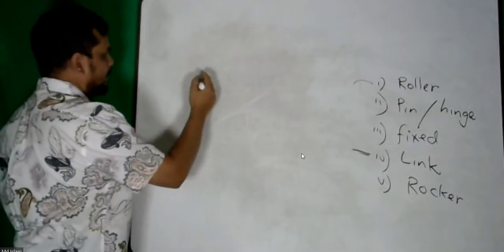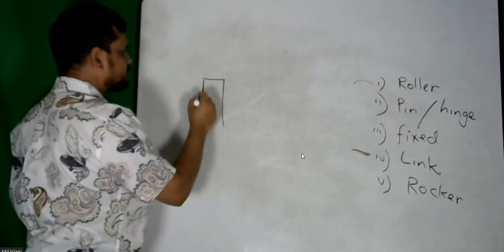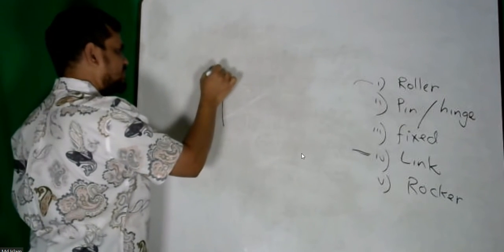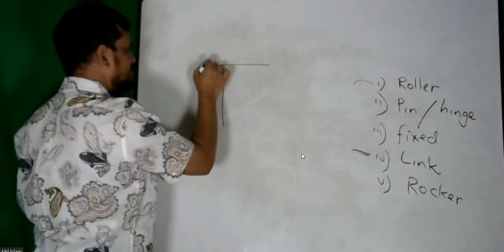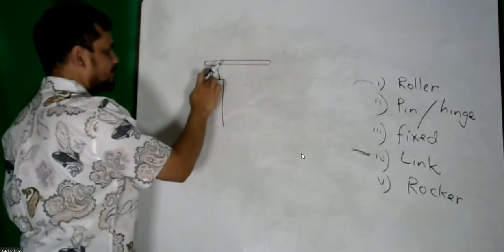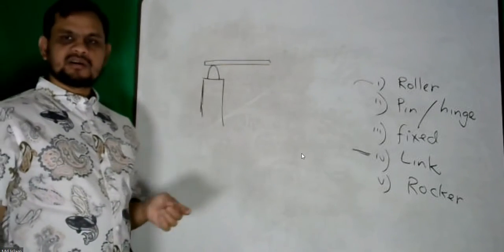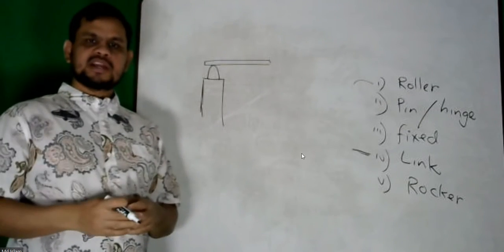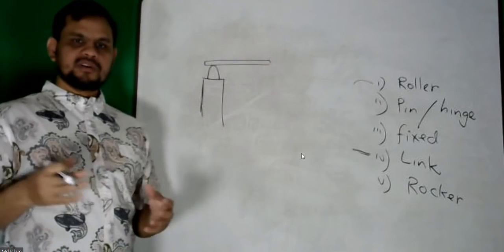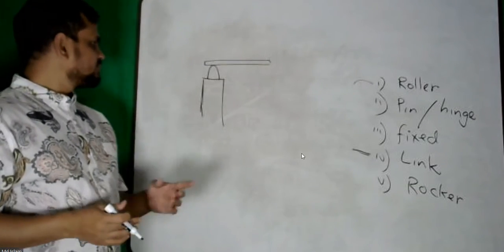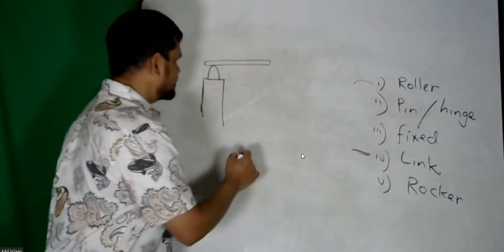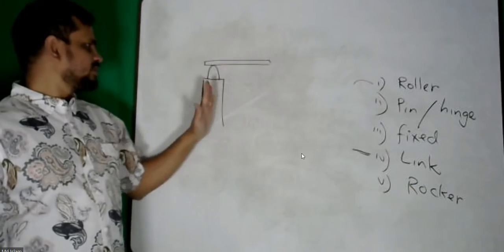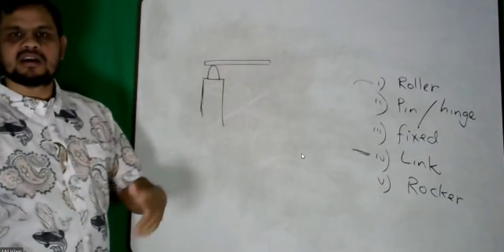Say I have a column here. If I insert some objects, and then place my beam. Sometimes you will see this kind of support. In fact, in your book there is a figure, a real figure from I-25. I took this photo. So this kind of support, similar to roller, it can go this way, but it cannot go this way.